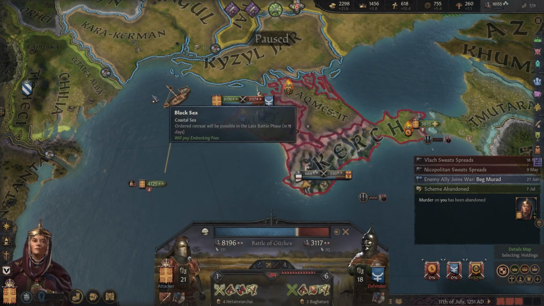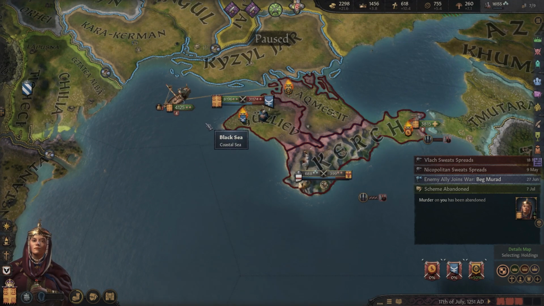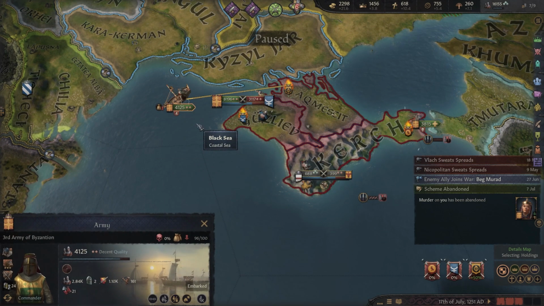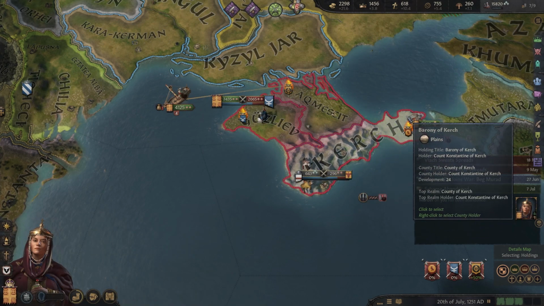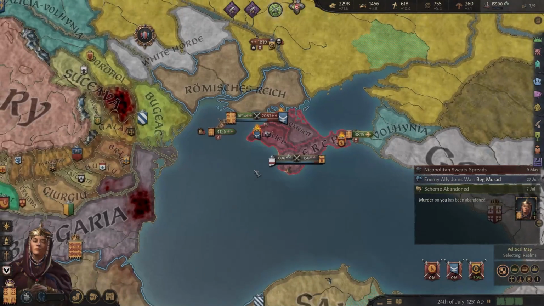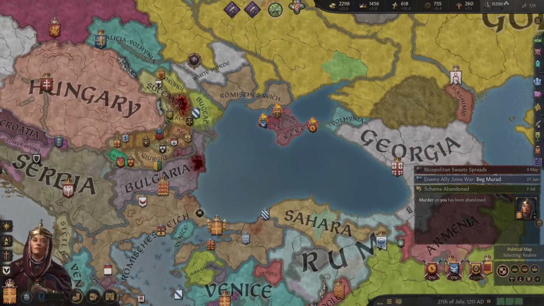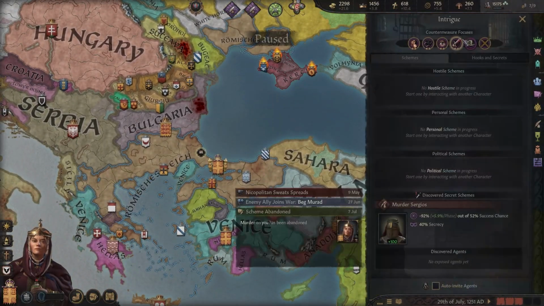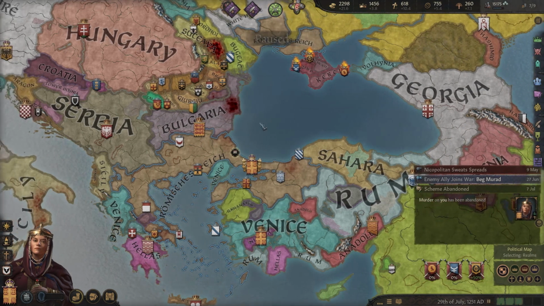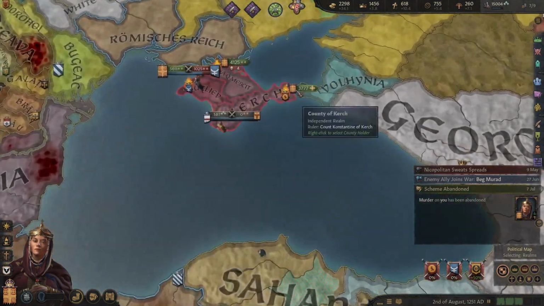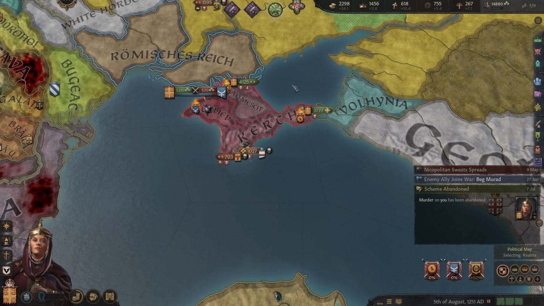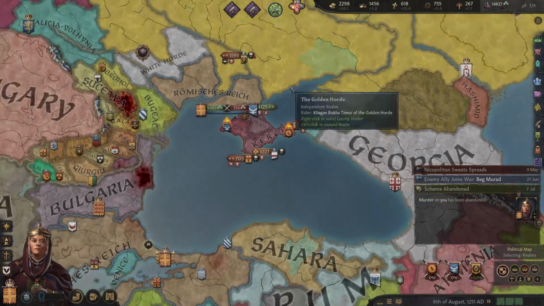Do we have commanders in all these armies? Hopefully. Yeah, looks like we do. Alright, let's go and crush all these armies, take over all these lands. The murder scheme on us has been abandoned. Well, that's good. Guess we can deactivate those doubled guards. But who abandoned it? That's the question. I want to know who's trying to murder us.